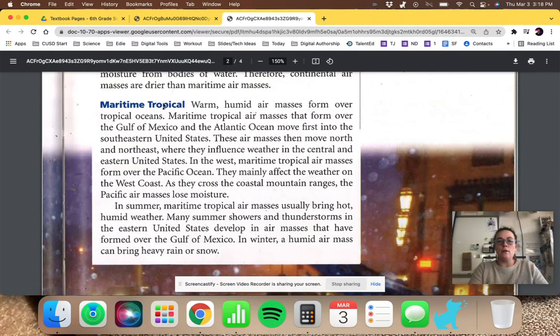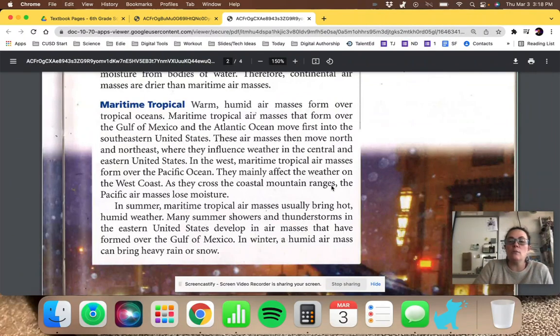So maritime tropical would be a warm, humid air mass. Warm, humid air masses form over tropical oceans. Maritime tropical air masses that form over the Gulf of Mexico and the Atlantic Ocean move first into the southeastern United States, and there's a map on the next page we'll look at. These air masses then move north and northeast, where they influence weather in the central and eastern United States. In the west, maritime tropical air masses form over the Pacific Ocean, because that's the ocean over there. They mainly affect the weather on the west coast, California, Southern California, Mexico.